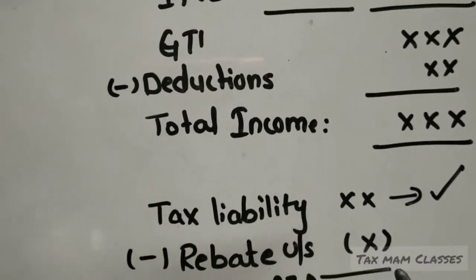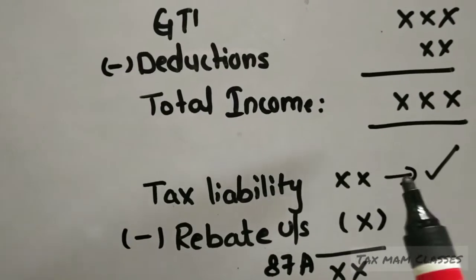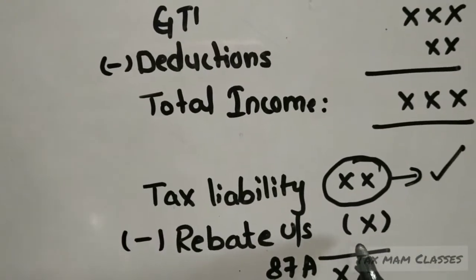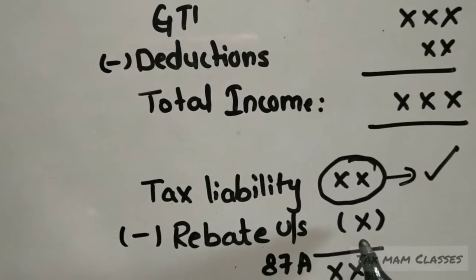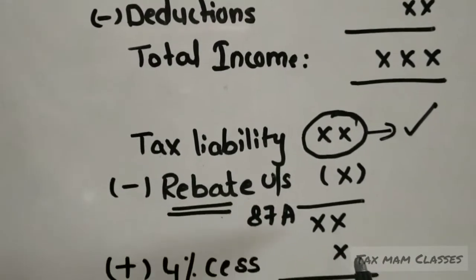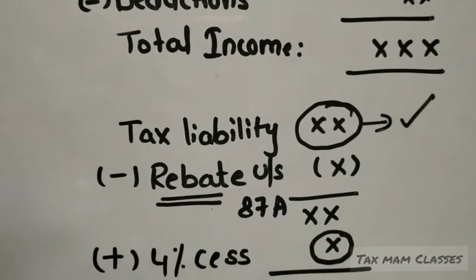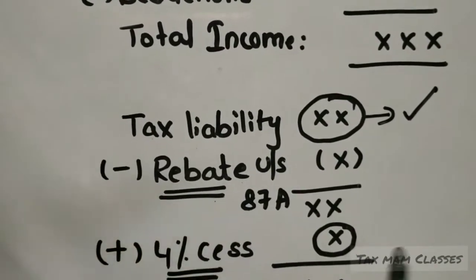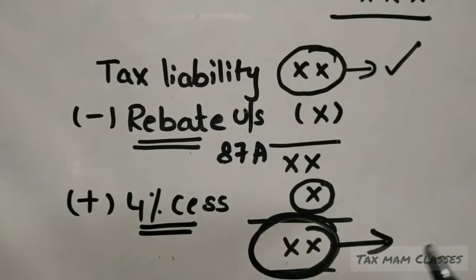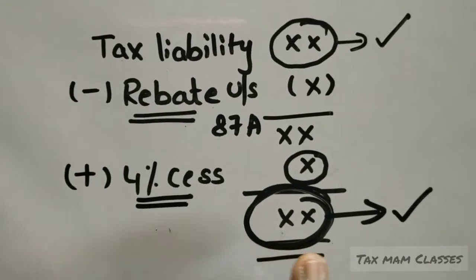For this, they are giving a rebate. That means a discount in tax. This is the tax liability we have to pay, and from that amount, a part of the amount is allowed as reduction. That is called a rebate. After deducting this rebate, for whatever amount is left over, we have to add 4% cess. After adding it, the total amount we get is the total tax liability a person has to pay to the government.